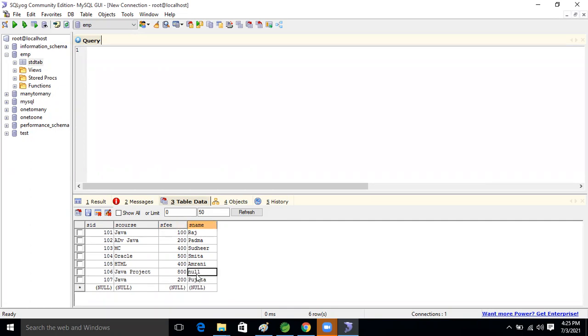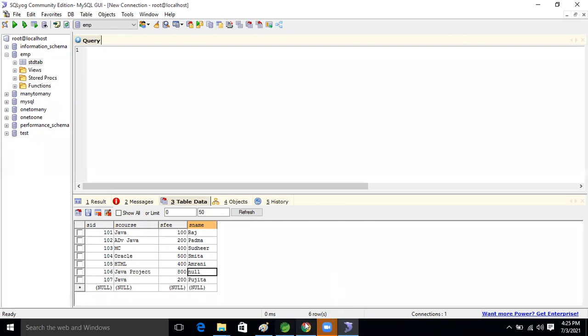So I want to select and see that. There is a null in the name. In that null record, the fee is there, the course is there, and the ID is there, but that person's name is missing in the table. This is our query now.